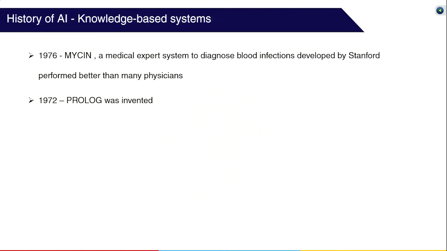In such a vein of thought, in 1976, a Stanford group invented Mycin, a knowledge-based expert system to diagnose blood infections.